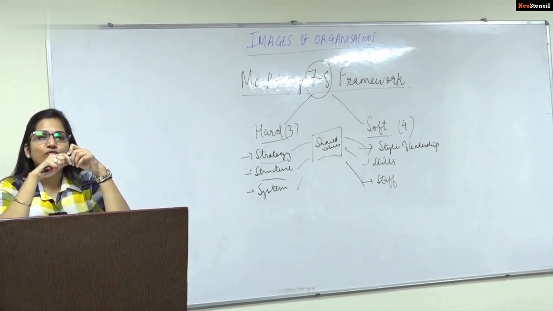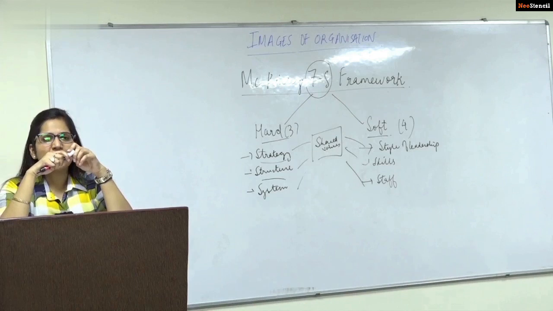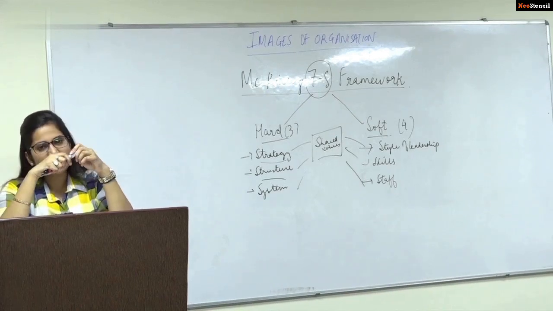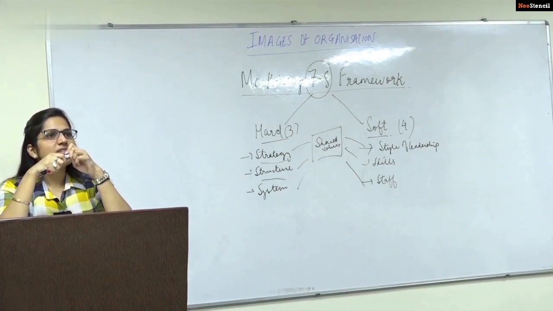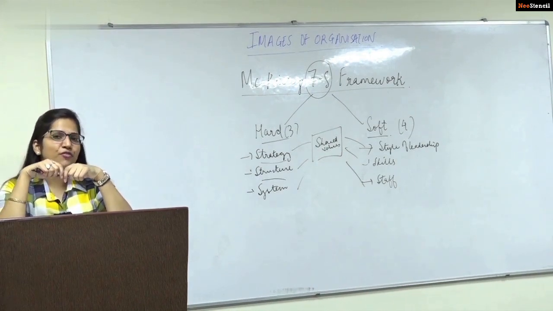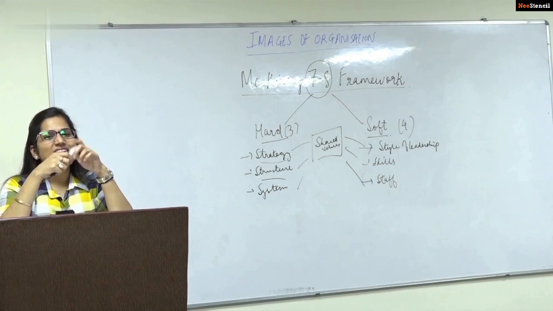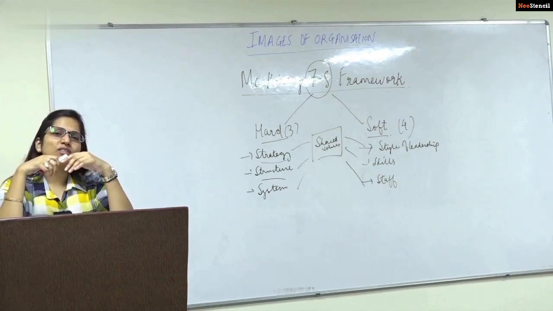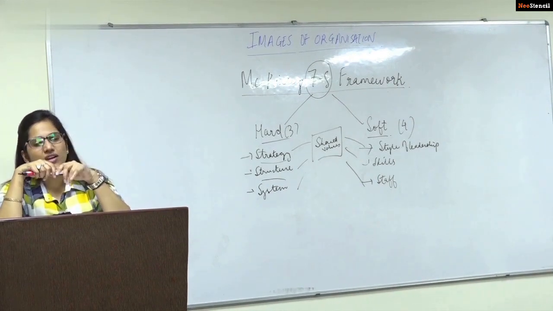Then the next is division of labor. All the individuals are performing different tasks, but the tasks are related. That is division of labor. So all these 4 characteristics are common to every organization.